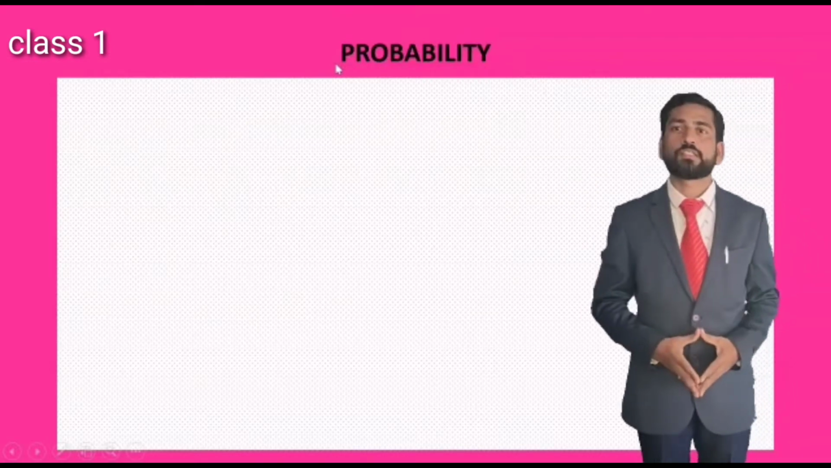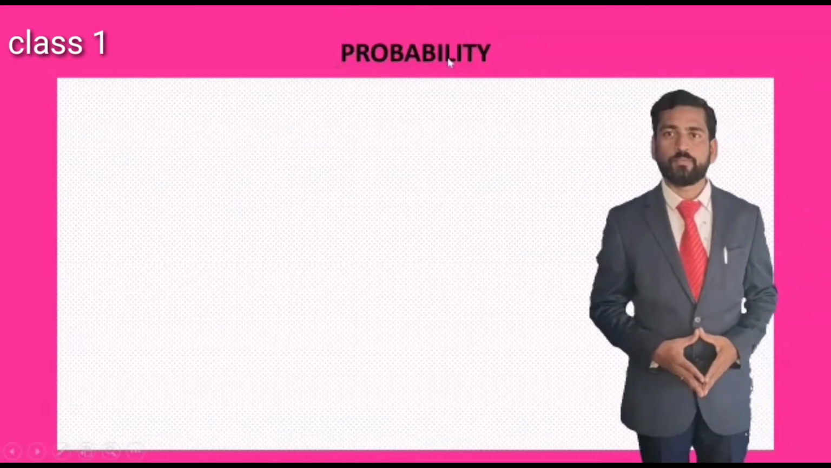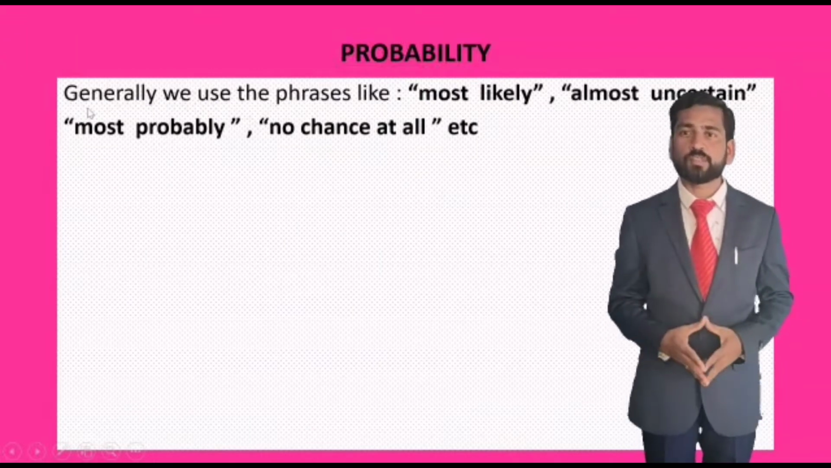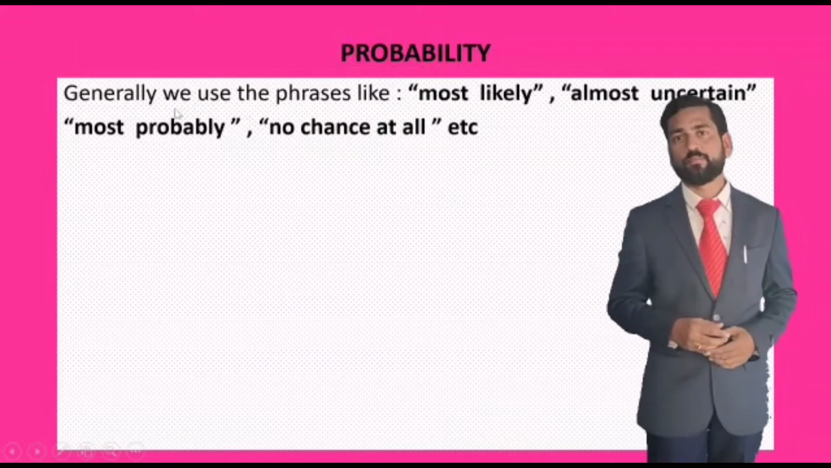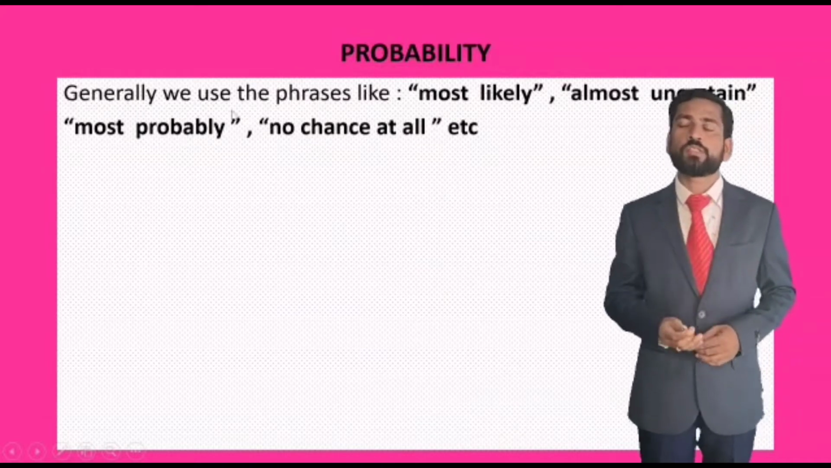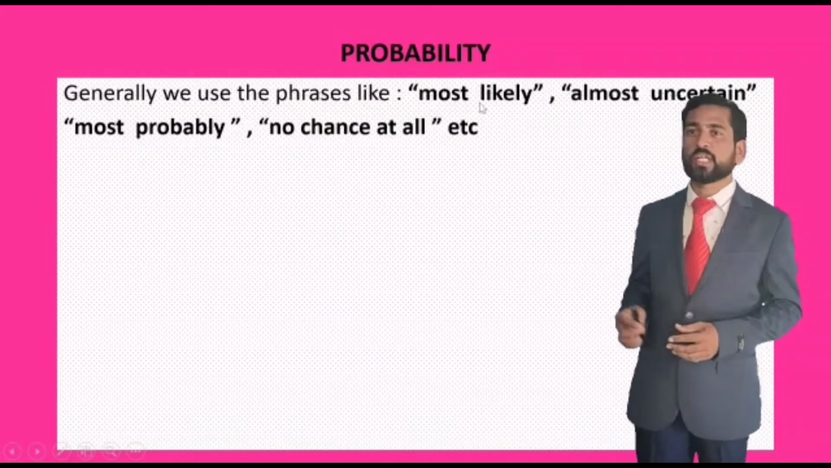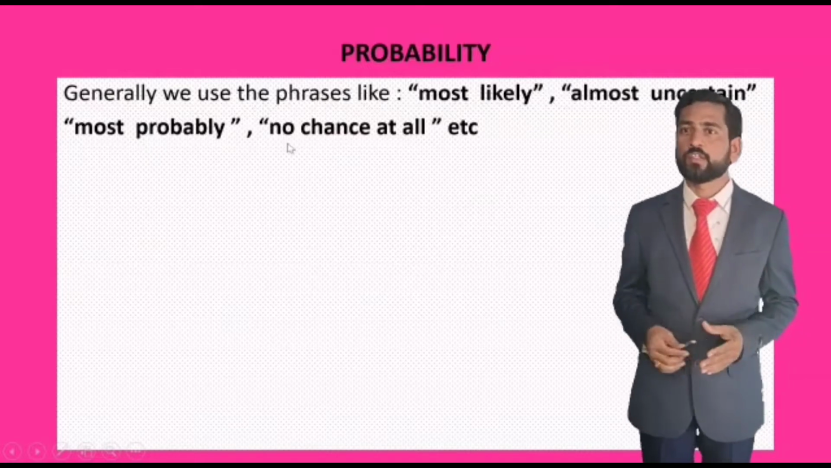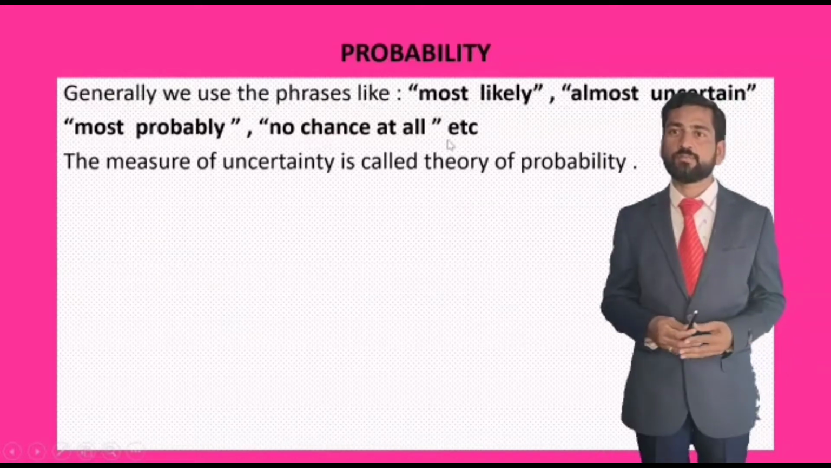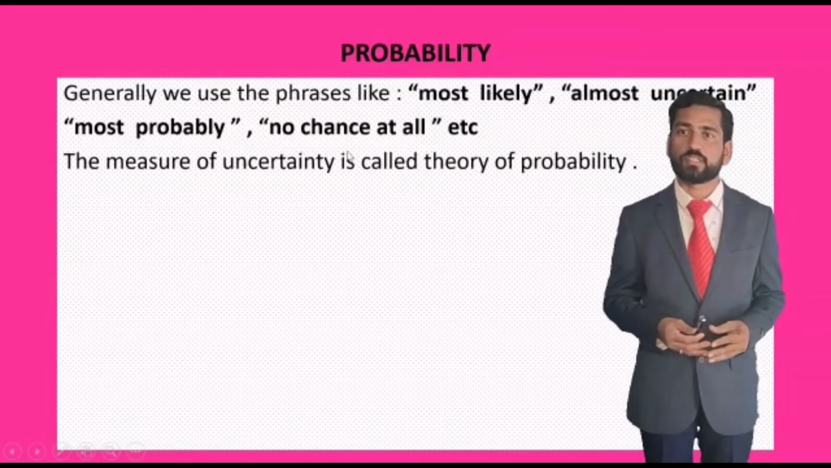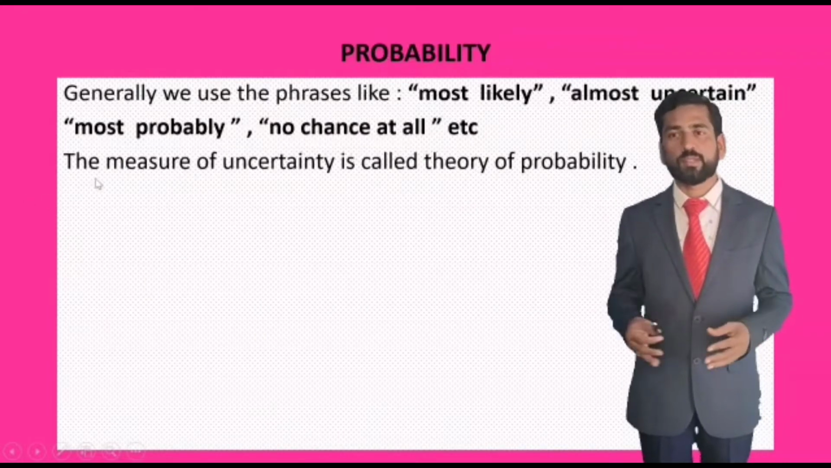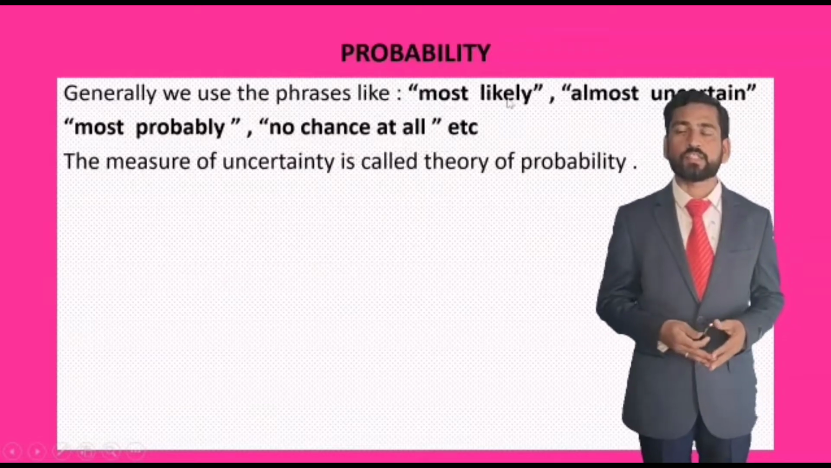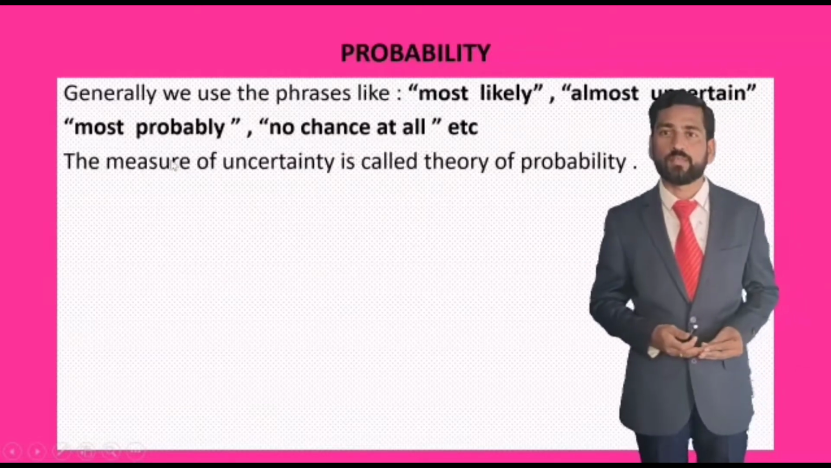Today let us discuss the new lesson probability. Let us see what is the meaning of probability and what are the terms related to probability. Generally we use phrases like most likely, almost uncertain, most probably, no chance at all. We use these terms generally when we are speaking with others. That means there may be a chance, or no chance at all, or most likely we may get.